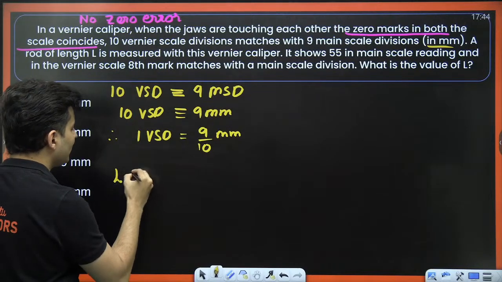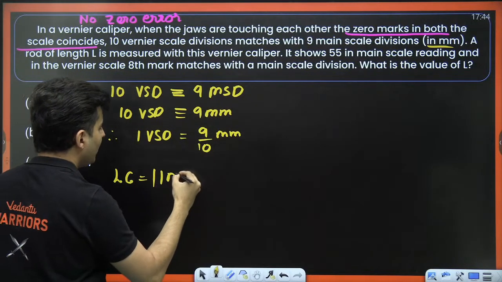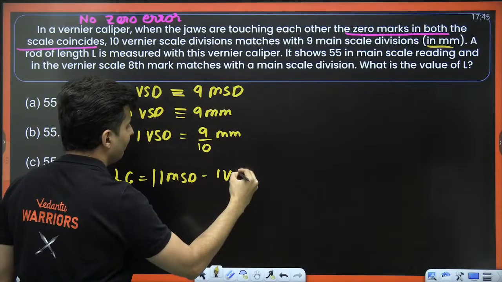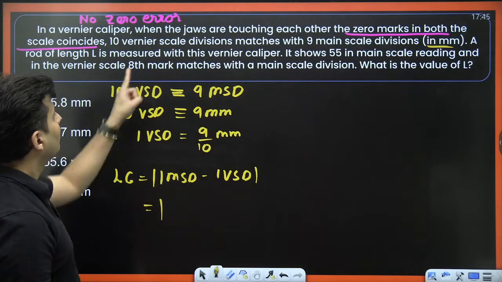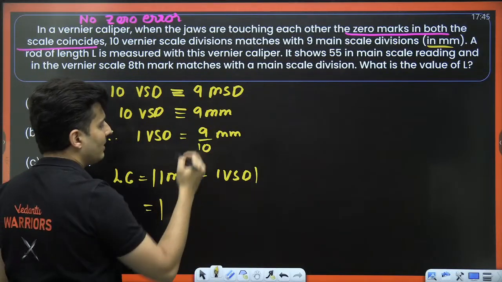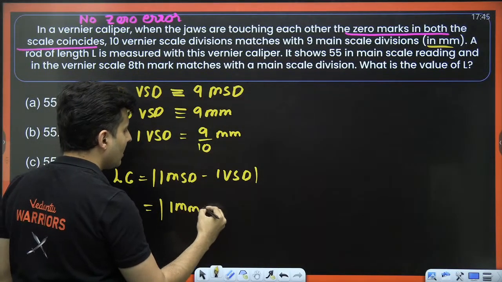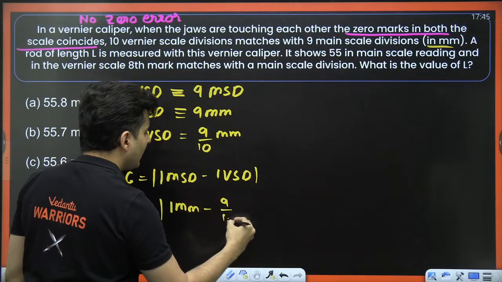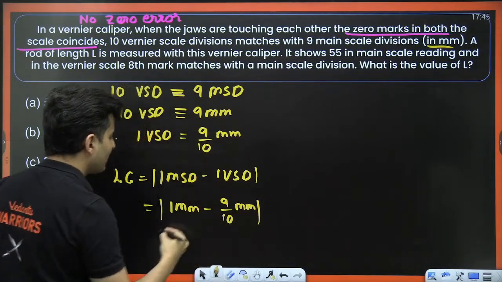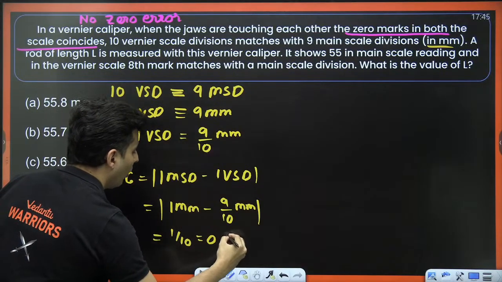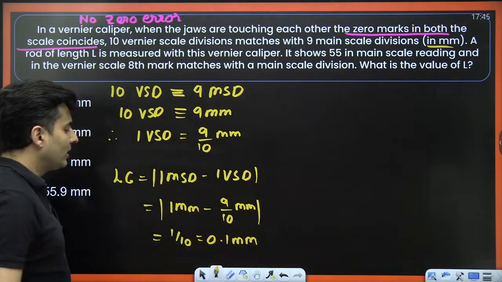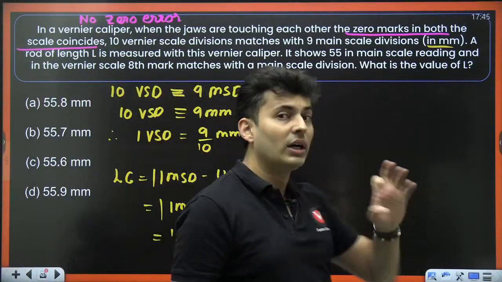So my dear students, what's the least count going to be? 1 main scale division minus 1 vernier scale division. 1 main scale division was 1 millimeter. 1 vernier scale division is 9 by 10 of a millimeter. So hence, what will you get? You will get 1 by 10, which is 0.1 millimeters. So that is the least count, but that's not the question.